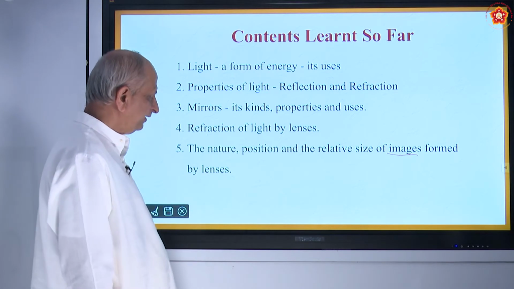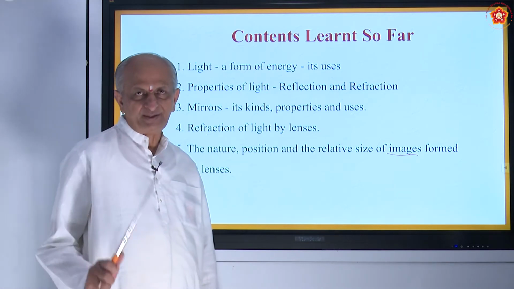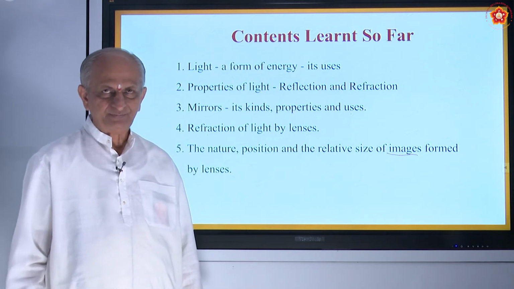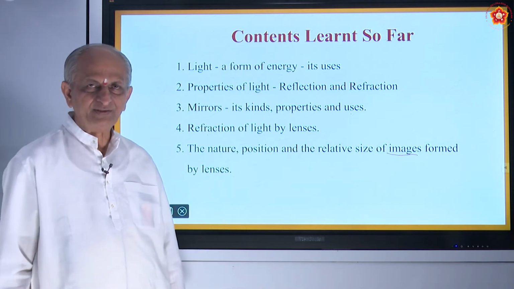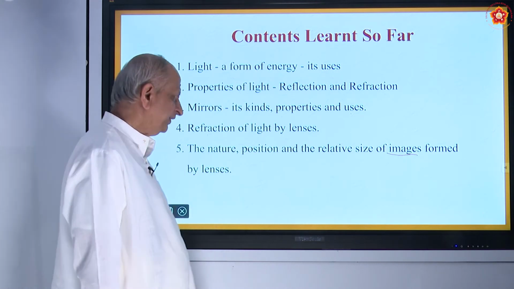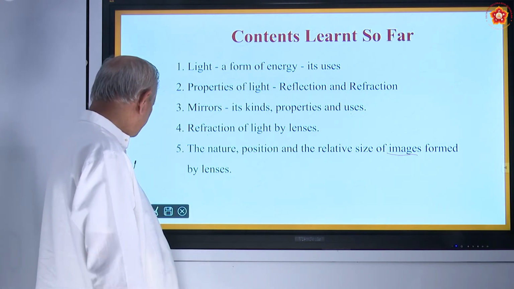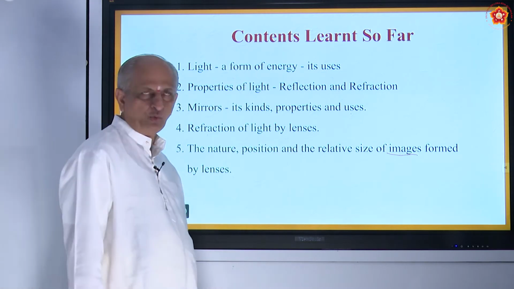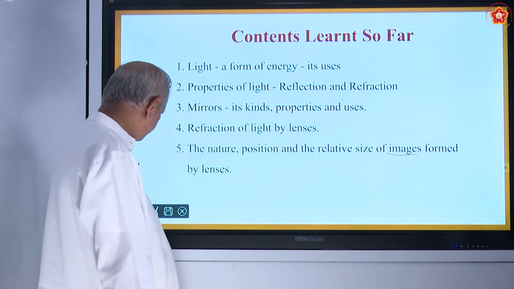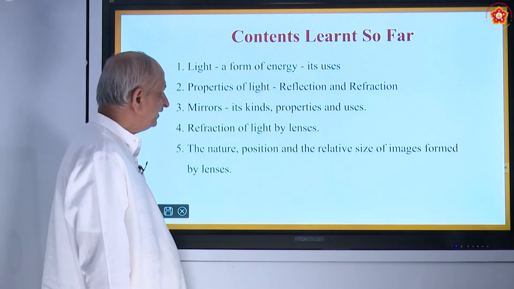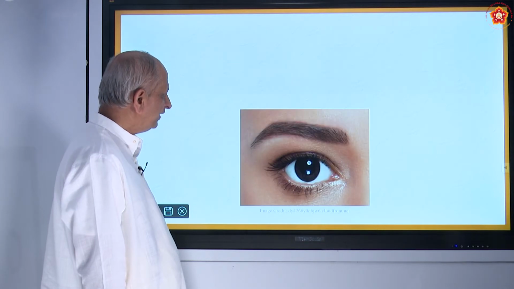A real image will be inverted and it can be caught on the screen, whereas a virtual image is erect and it cannot be caught on the screen, right? So these are all the things you have already studied, or this is knowledge you already know, some basics about it. And let us now see some details about the eye.